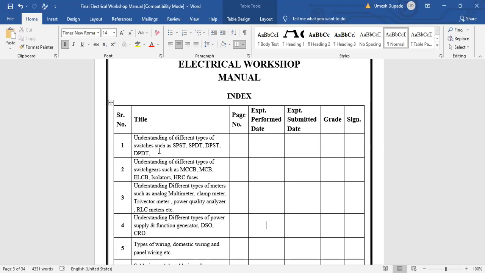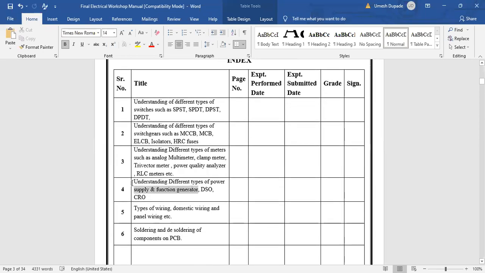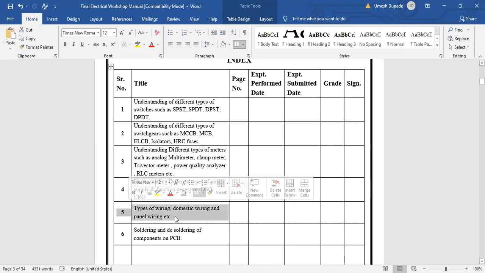Then power quality analyzer, to analyze the power quality. Then RLC meter to measure resistance, inductance, and capacitance. Then understanding different types of power supply. We will also do a practical to understand the power supply, function generator, DSO, and CRO. Then types of wiring, domestic as well as panel wiring. And then soldering and desoldering.